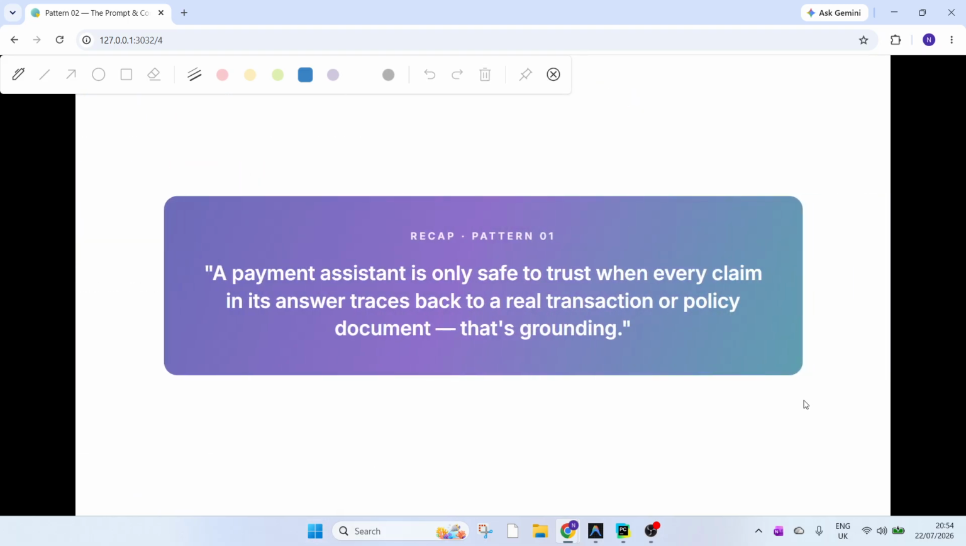Quick recap before we start. Pattern 01 gives us the grounding. A payment assistant is only safe to trust when every claim in its answer traces back to a real transaction or policy document. That's pattern 01 in one line. And today we ask what happens when a second team starts using the same assistant.